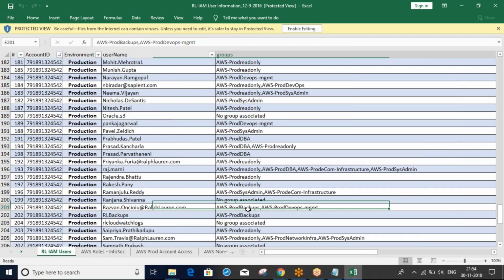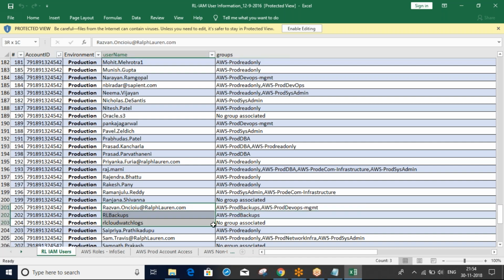You can see it, backups. This guy mainly works on backups or storage related activities. You can see here also. So these guys will work more on backups or storage related activities. For them, what we'll do is give backup related or storage related access only. For the remaining things, EC2, VPC, database, we'll use read only access.